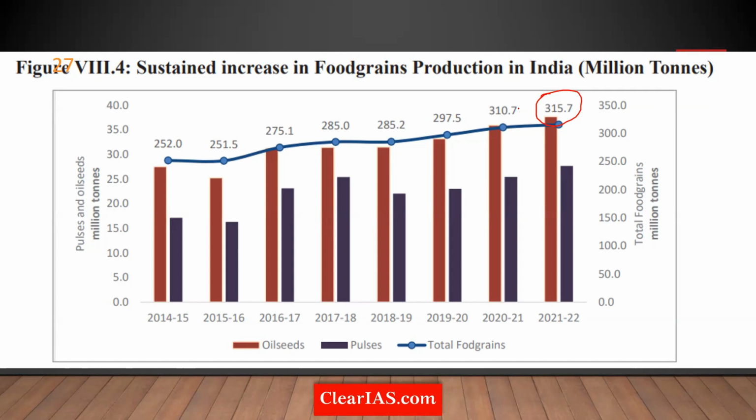If you take the fruits and vegetables, that's around another 300 million tons. So both will have more than 600 million tons. And more than the actual figures, what is interesting is that it is a record figure. And over a period of time, we are actually seeing this increase. There is an increasing trend that you keep in your mind. Regarding oilseeds and pulses, we can't see an increasing trend. There is a phenomenon which is called the cobweb phenomenon.